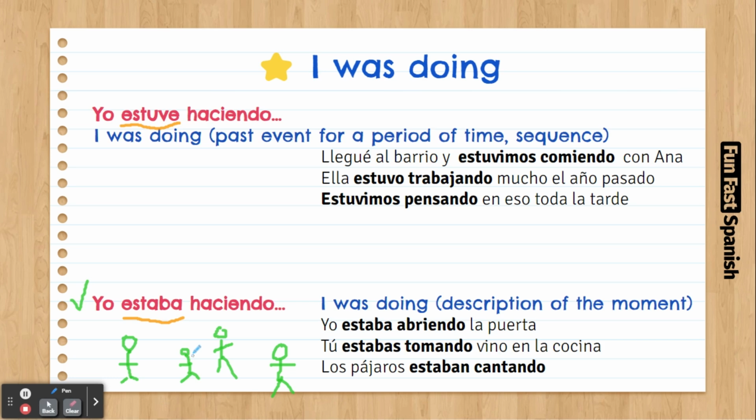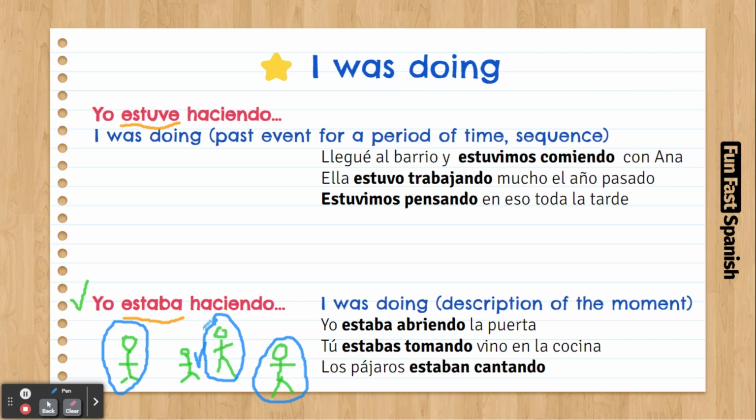So when you have a situation where there are different actions going on, then you start using this. Yo estaba haciendo, el cocinero estaba preparando algo, el mesero estaba llevando la comida. So, estaba is just to talk about the description of the moment, to describe actions that are happening in that very moment, as a description of the scene itself. And we talked about this before.